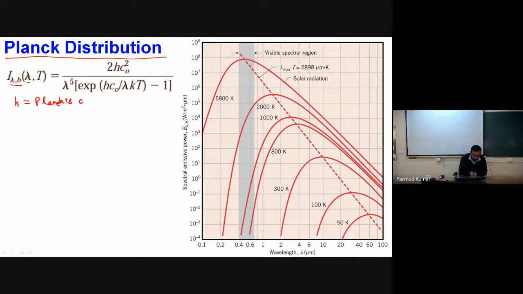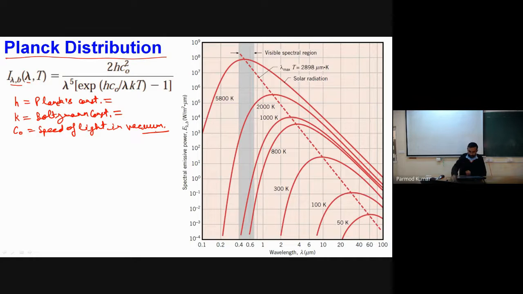So h is called Planck's constant. Can you tell me what its value will be? K over here is the Boltzmann constant, and c naught is the speed of light in vacuum. Please tell me the value of Planck's constant. Any one of you?